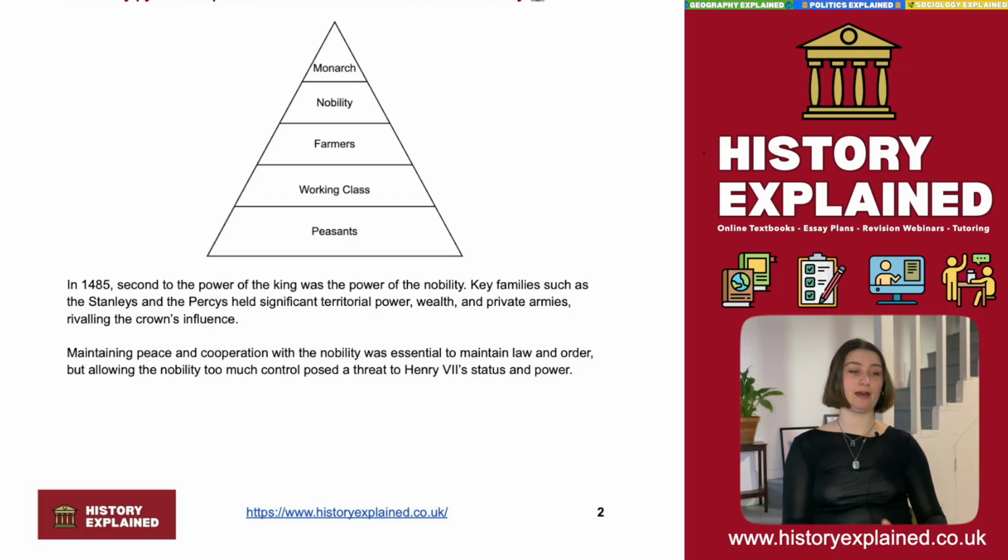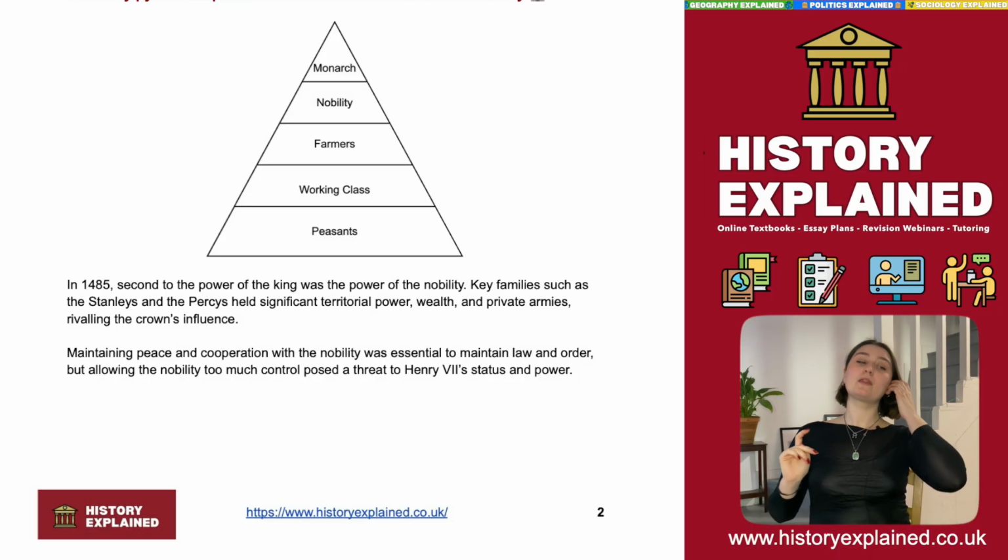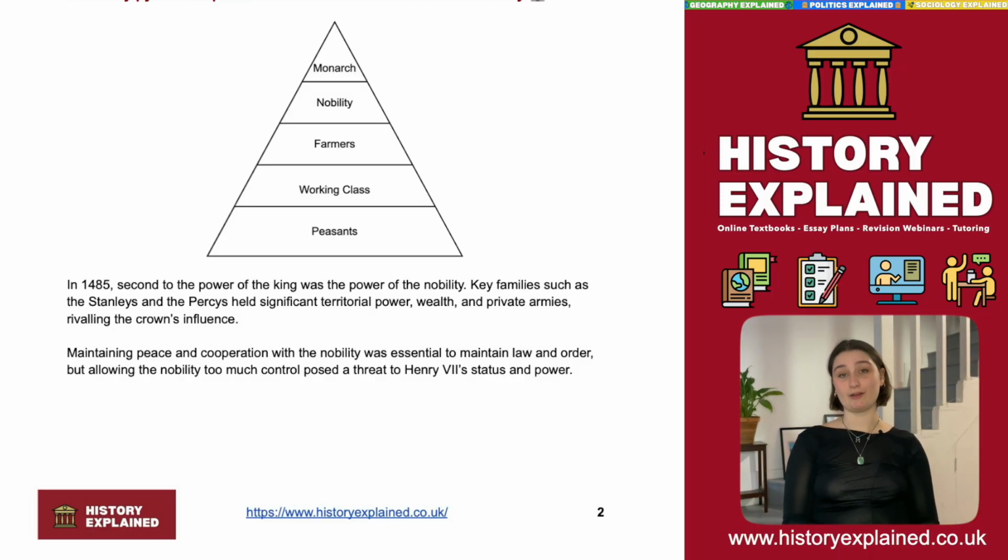So here we have a look at what level of authority Henry VII came into in England. The power structure in England at the time had the monarch at the very, very top. Beneath that we have nobility, then we have farmers, then we have the working classes, the majority of people, and beneath that we have the peasant class. As you might have heard, we have this phrase, the divine right of kings. The idea is that the monarch has been ordained by God and is God's representative on earth, and this is very much a feature of this period.